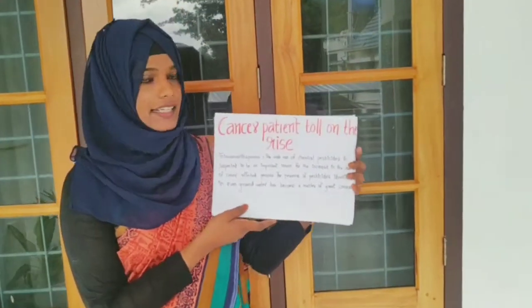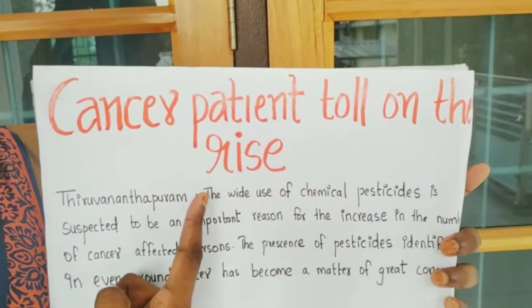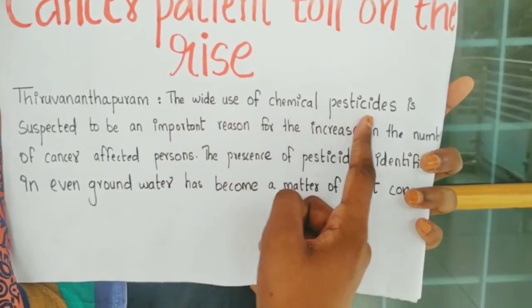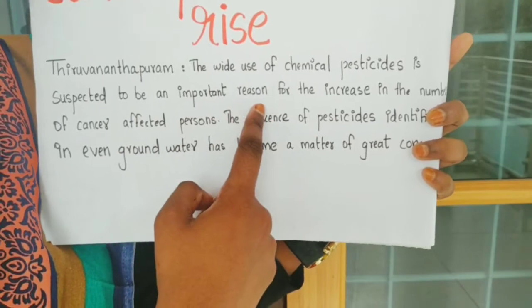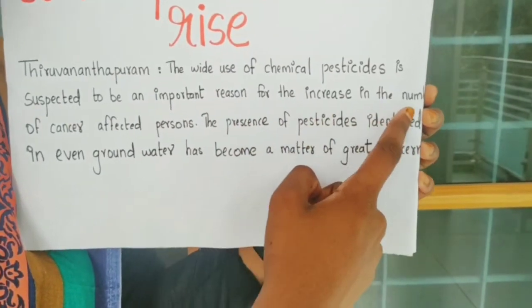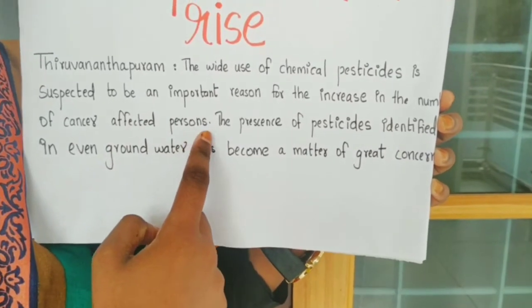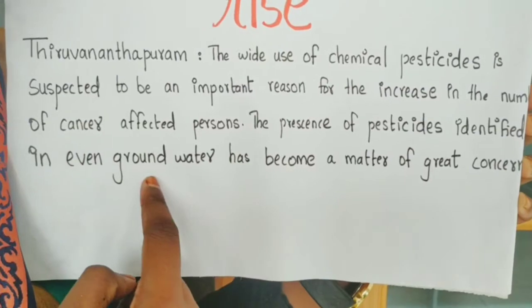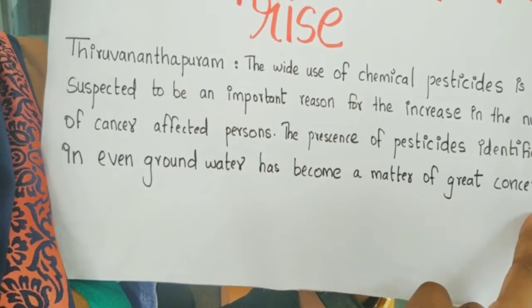Here is the article. Cancer patient toll on the rise. Thiruvananthapuram. The wide use of chemical pesticides is suspected to be an important reason for the increase in the number of cancer-affected persons. The presence of pesticides identified in even groundwater has become a matter of great concern.